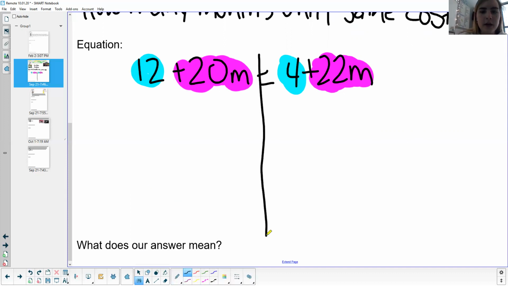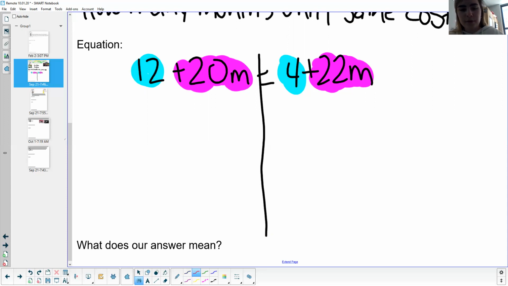Now that I've got everything that I need, everything's simplified on both sides. I can't combine like terms or anything like that. So I'm going to look at my two variable terms, 20M and 22M. I'm noticing that 20M is smaller, so I'm going to go ahead and bring that one over. I'm doing that just so I don't get a negative variable value, because if I took 22 away, it would give me a negative variable.